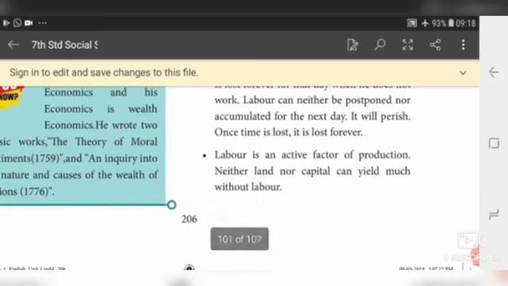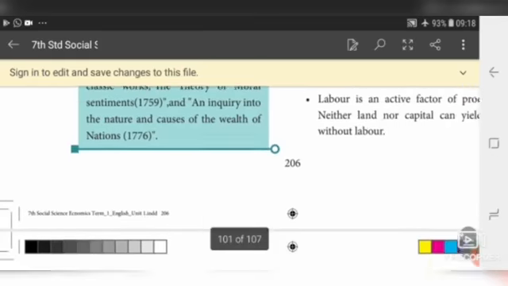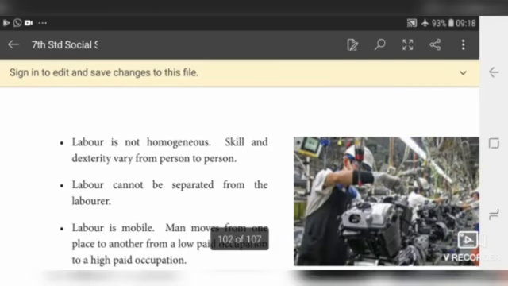Labor is an active factor of production. Neither land nor capital can yield much without labor. Labor is not homogeneous. All the labors are not the same in physical, mental, in every skill. Skill and dexterity vary from one person to another person. All human beings have different skills, and their texture also differs, their appearance also differs from one person to another person. Labor cannot be separated from the laborer. We can't separate the work from workers.